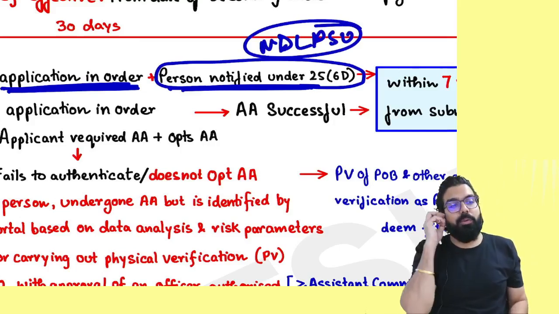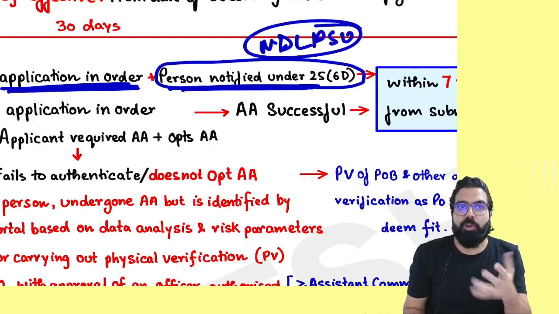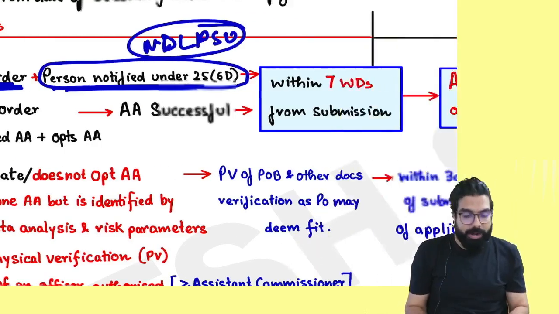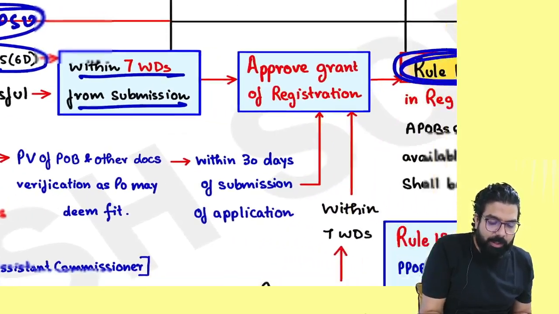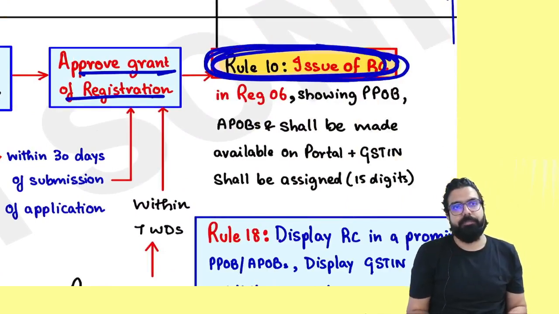Who are not required, everyone? If you are a person under New Delhi PSU, you are not required Aadhaar authentication. Application is fine, Aadhaar authentication not required. No problem. Within 7 days, your application will be approved and you will be granted the registration certificate.